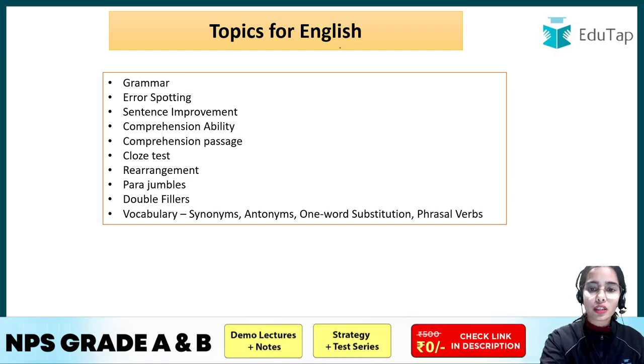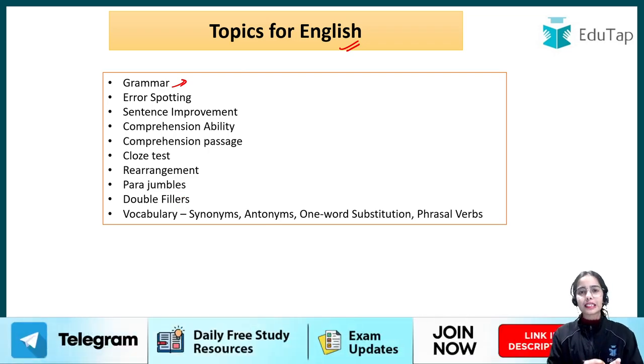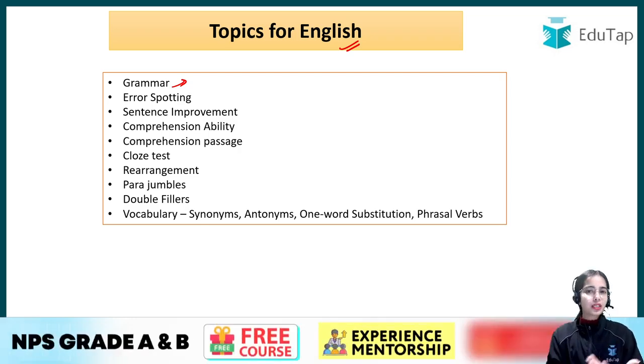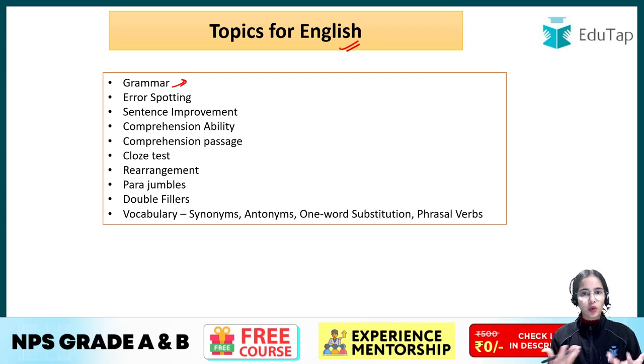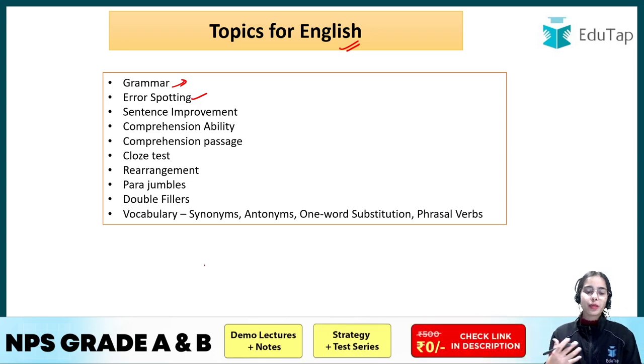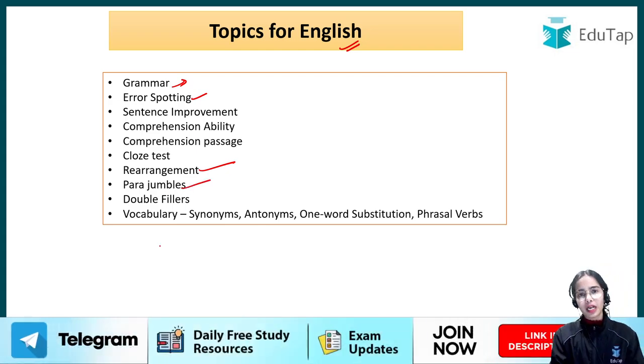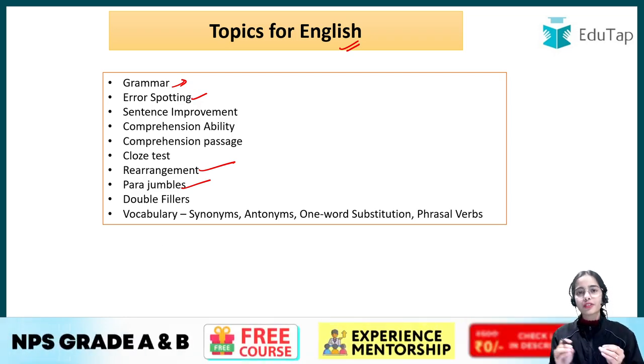Okay, so for English, there are topics like grammar. You should have the knowledge of the basic grammar concepts like tenses, adjectives, conjunctions, prepositions and such. Then error spotting, sentence improvement, comprehension passage, cloze test, rearrangement, parajumbles and double fillers, vocabulary, synonyms, antonyms can also come. So these are some of the topics for English that you should be focusing on, that you should be covering.